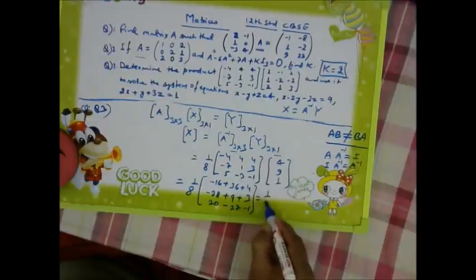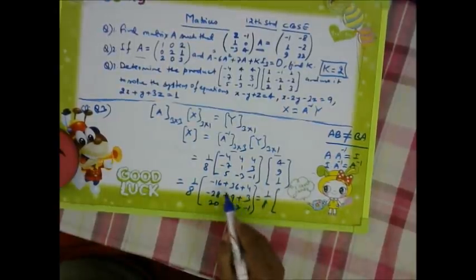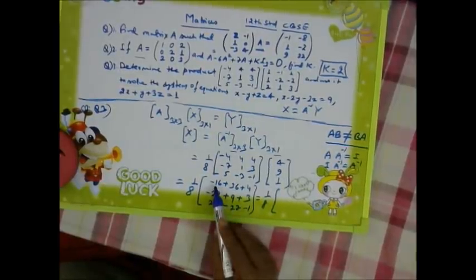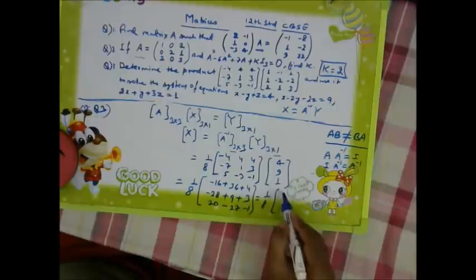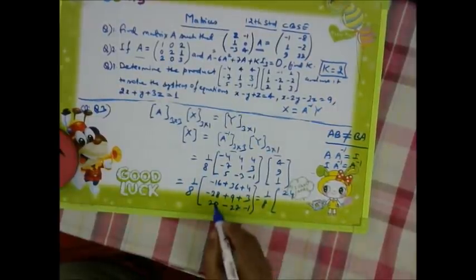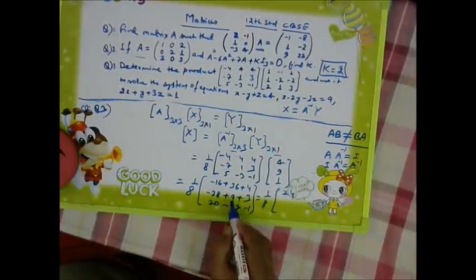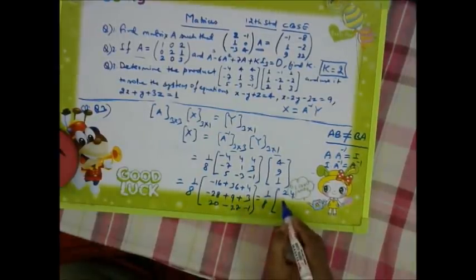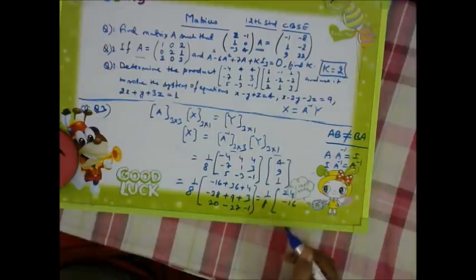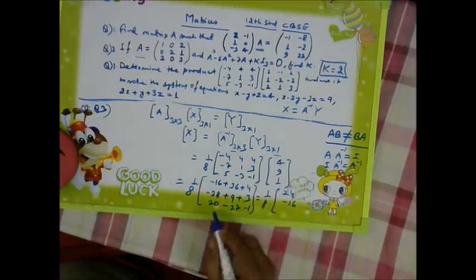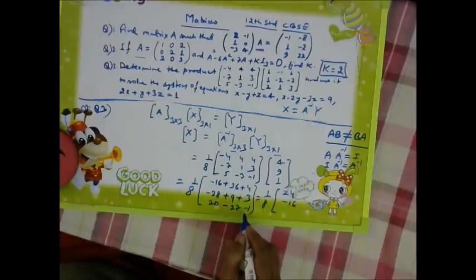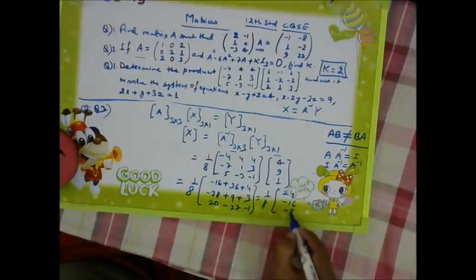So we have got 1 by 8. Here 36 minus 16, we have got 20, 20 plus 4, it is 24. Then here we have 9 plus 3, 12. So minus 28 minus 12 will get minus 16. Here we are getting 20 minus 28, so it is minus 8.